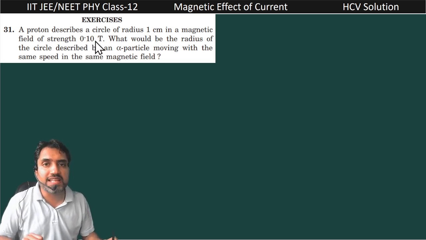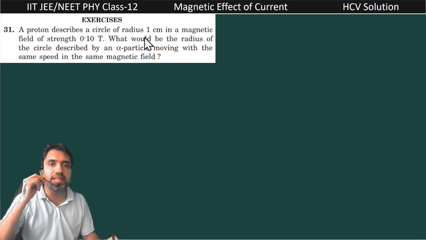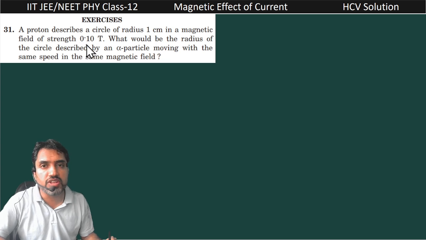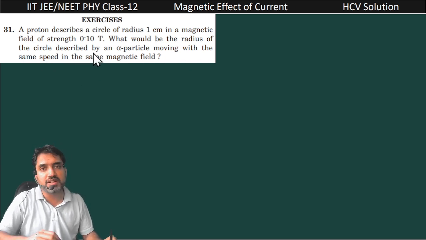A proton describes a circle of radius 1 centimeter in a magnetic field of strength 0.1 Tesla. What would be the radius of the circle described by an alpha particle moving with the same speed in the same magnetic field?